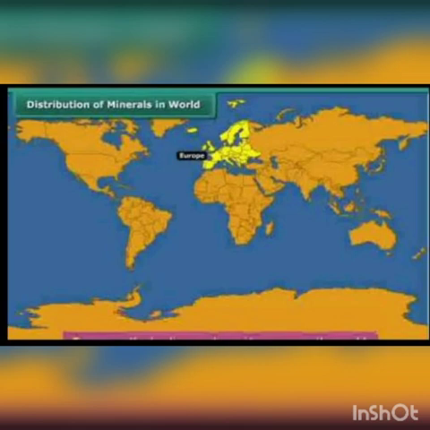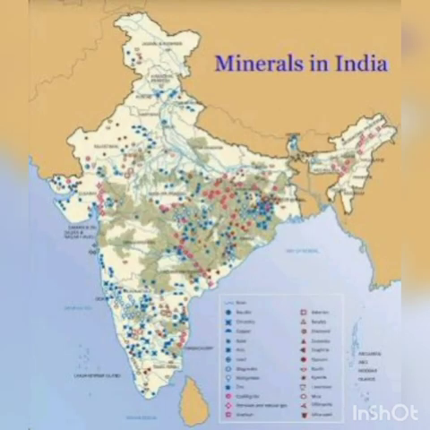Antarctica. We know Antarctica is the white continent, so it is difficult to explore the mineral resources in this place. But people extract a little bit of coal, iron ore, copper, gold, and silver in Antarctica. Distribution of minerals in India: iron ore, bauxite, mica, manganese, limestone, copper, gold, and salt. These are the minerals we get in India.